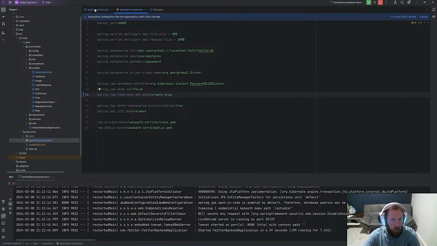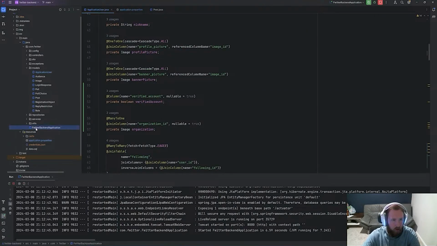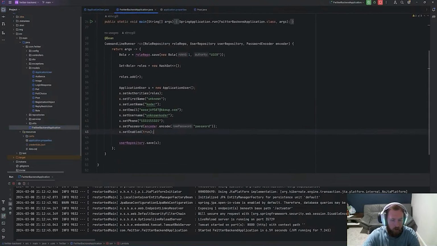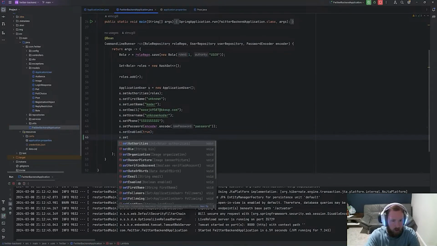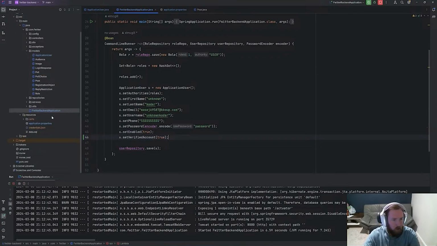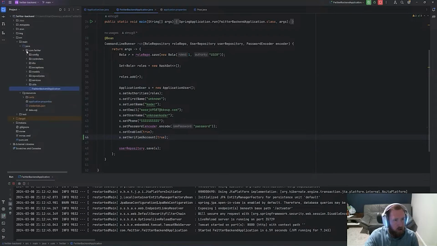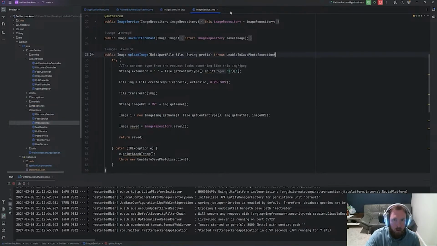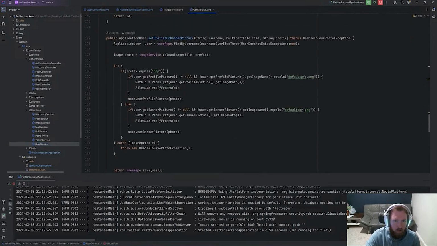So now if we go into our application, we can go ahead and say u.setVerifiedAccount, and we can say true, that we are verified. And then let's see if the image upload still works, which I guess we need to maybe set up a new thing inside of image controller. So maybe we go into our user service. I'm guessing that's where our profile picture is, which maybe it's not. Yeah, set banner profile picture.